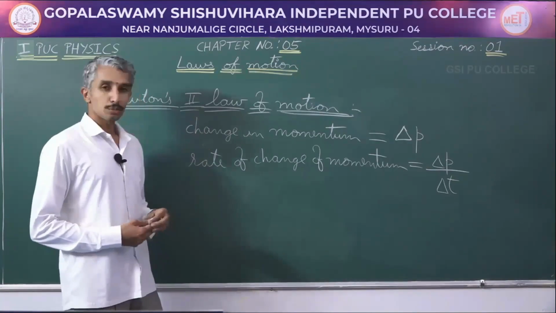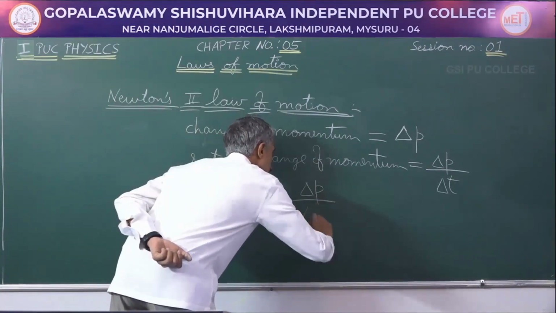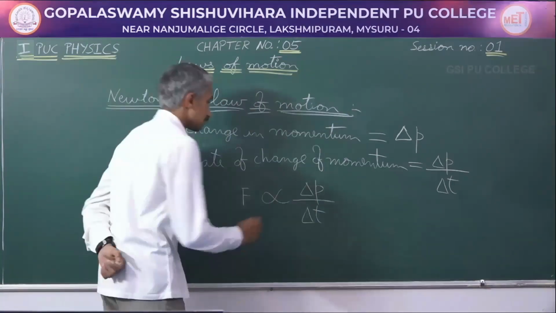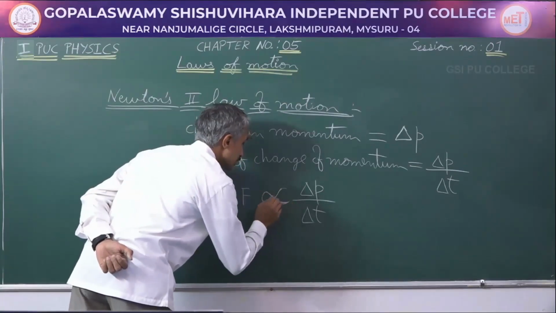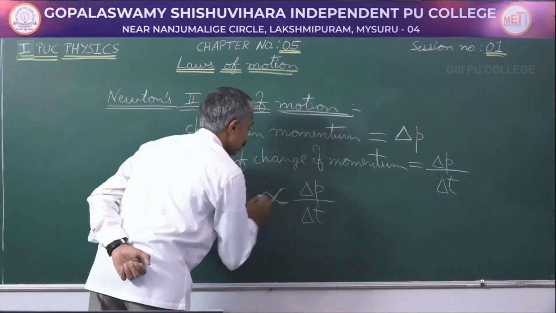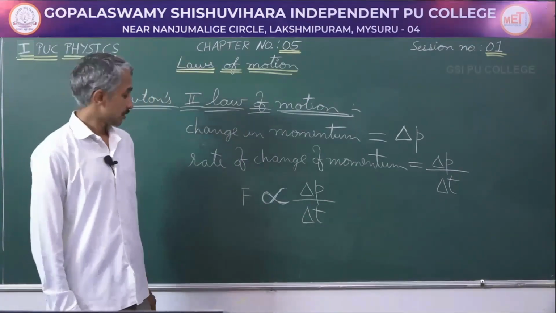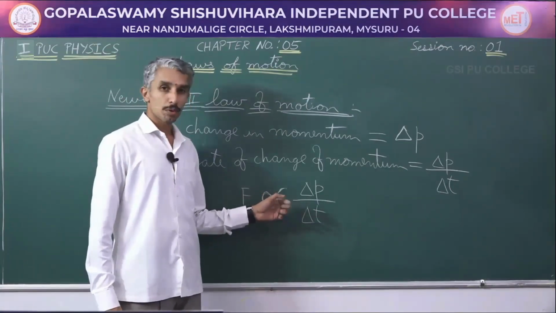What does Newton's second law of motion tell? Rate of change of momentum is directly proportional to the force applied. So proportionality, this symbol represents directly proportional or is directly dependent on the force applied. Greater the force, faster is the change of momentum.